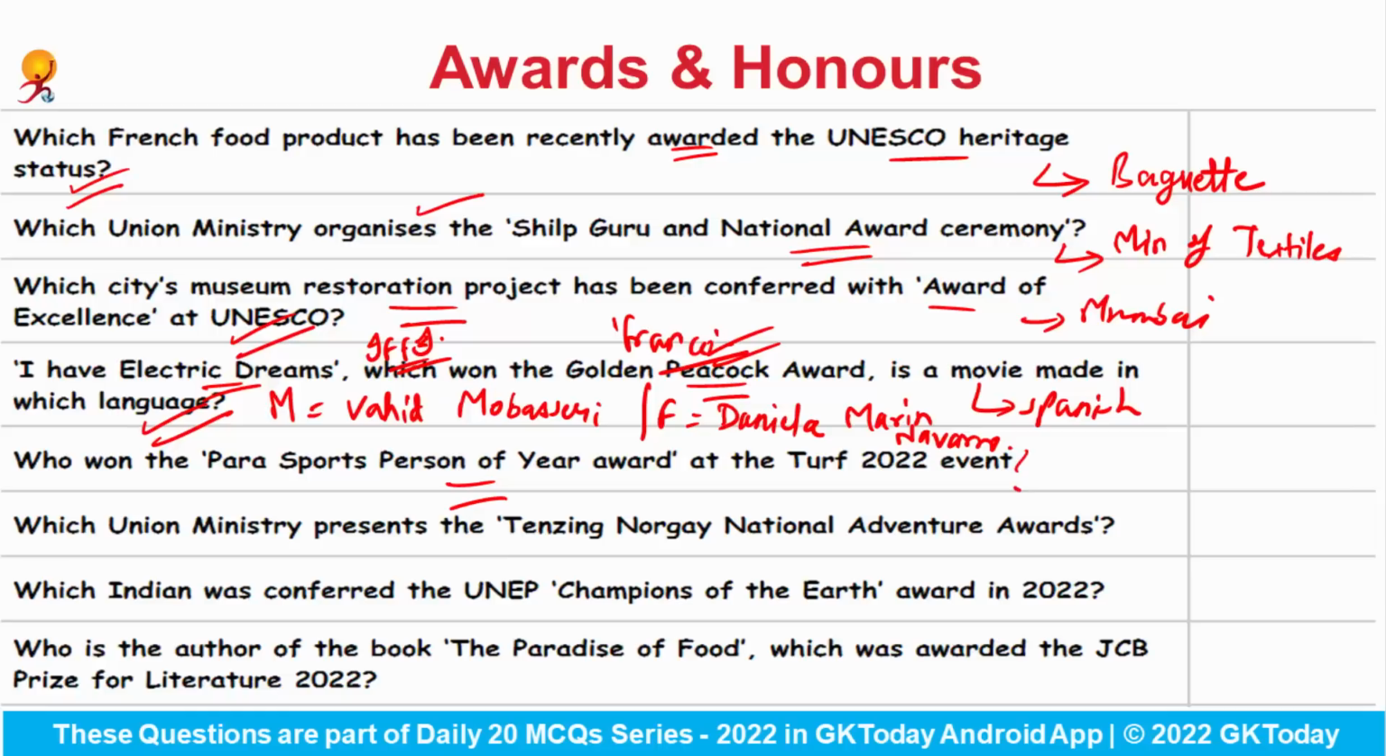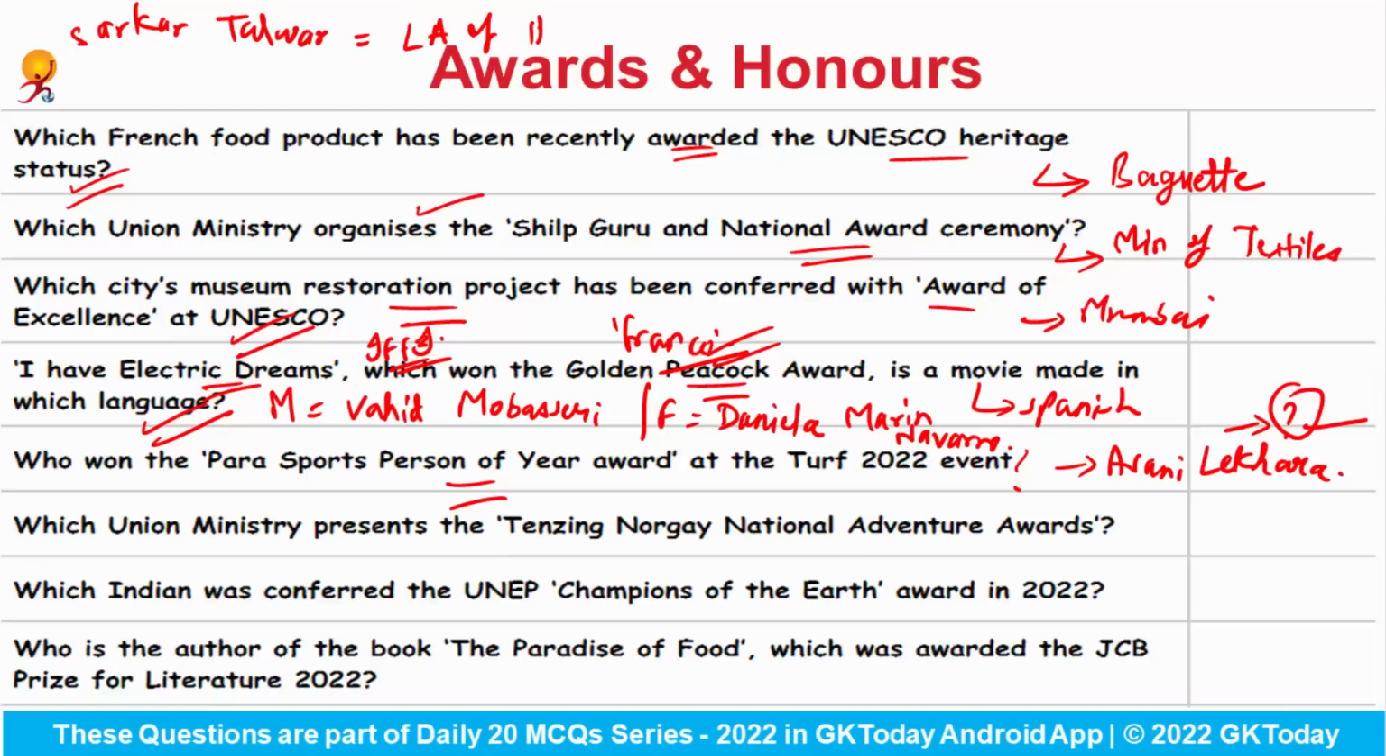So the Para Sports Person of the Year award was presented to Avni Lekhara, and you have to tell me with which sport Shri is related to. And don't forget that Sarkar Talwar has got the Lifetime Achievement of the Year award, right? And Shri Kandan was given the Special Sports Person of the Year award.